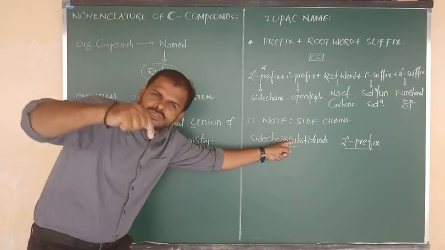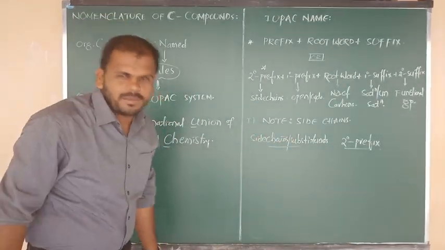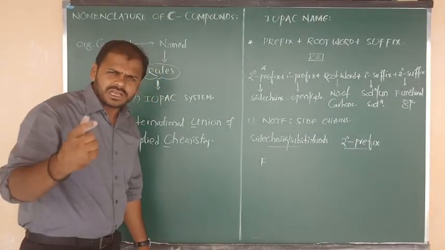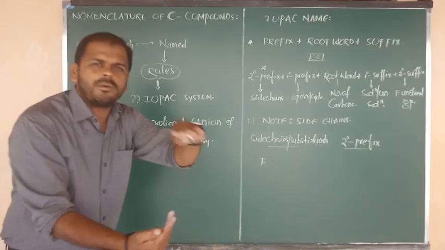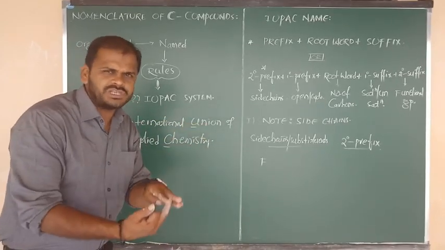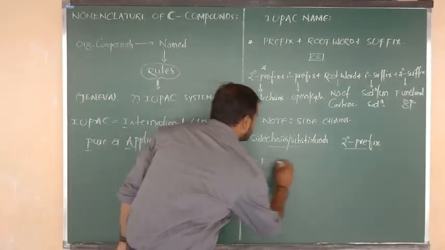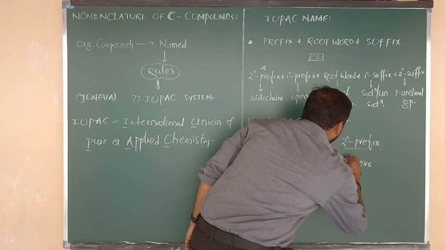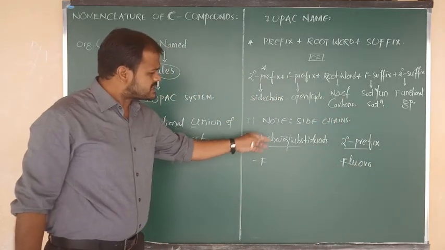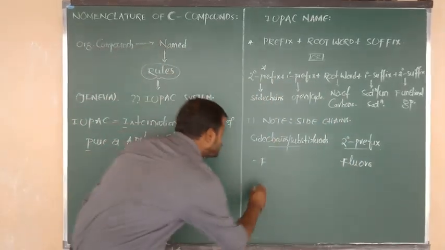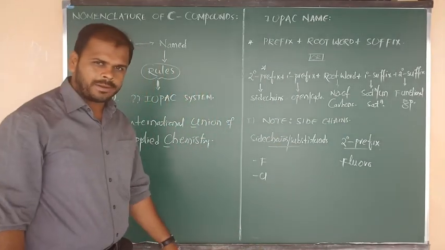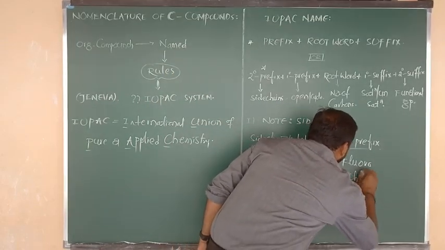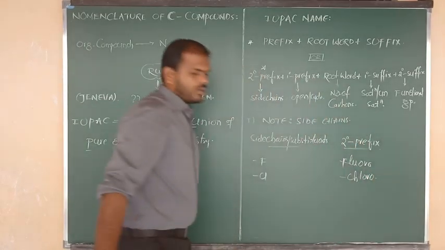First, suppose the substituent or side chain upon a carbon is fluorine. What is the atom? If fluorine is the side chain upon the carbon, then the name we have to write is fluoro. What we have to write? Fluoro. Suppose the substituent or side chain is Cl. Then the name we have to write is chloro. What can we write? Chloro we have to write.